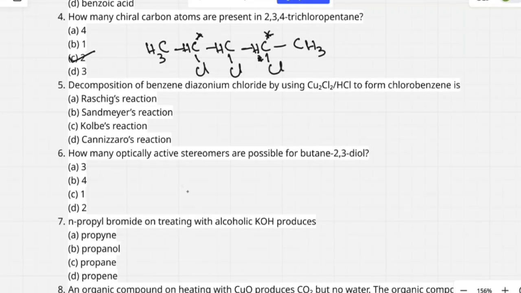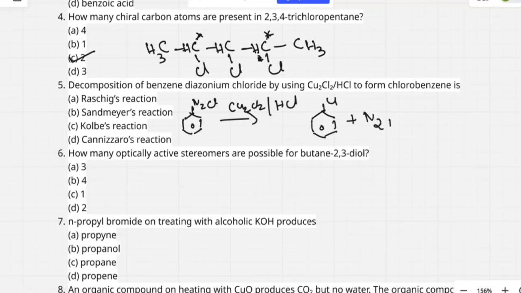When benzene diazonium chloride, C6H5N2Cl, is treated with cuprous chloride in presence of HCl, it gives chlorobenzene and N2 gas is expelled out. This reaction is called Sandmeyer's reaction.